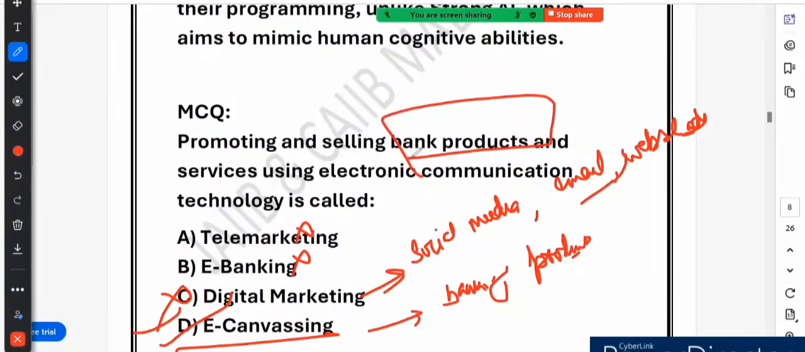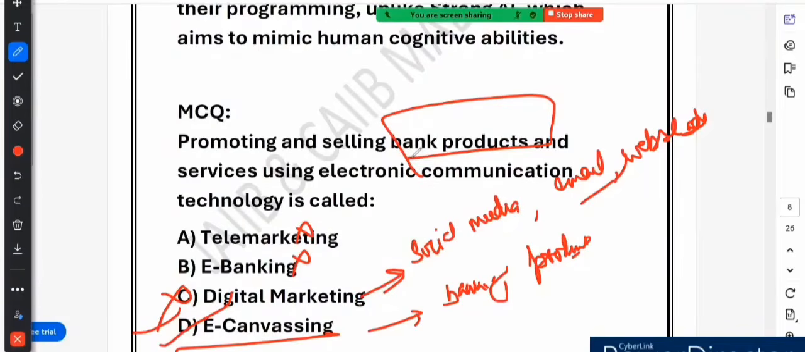A bank sends you an email offering a personal loan at a lower interest rate. This is called email marketing, e-canvassing. You get an SMS from your bank about a new fixed deposit scheme. This is called e-canvassing. You see a YouTube ad promoting a special savings account. This is called e-canvassing. All these are examples of e-canvassing. So what we learned is that e-canvassing means promoting and selling bank products using email, SMS, social media and online ads.